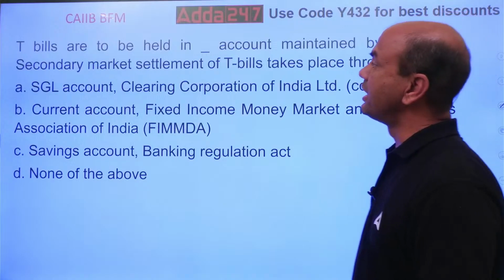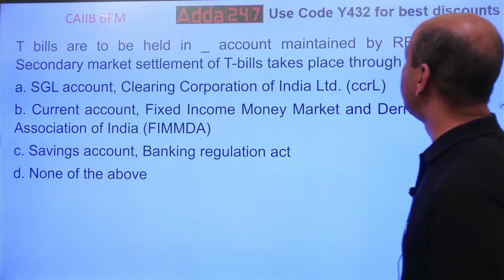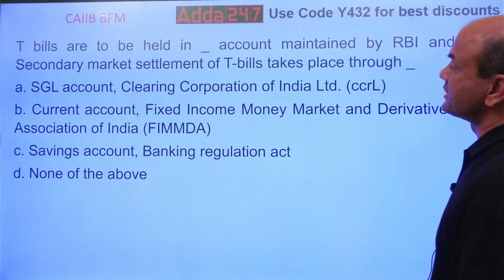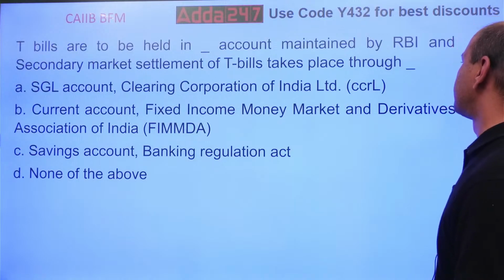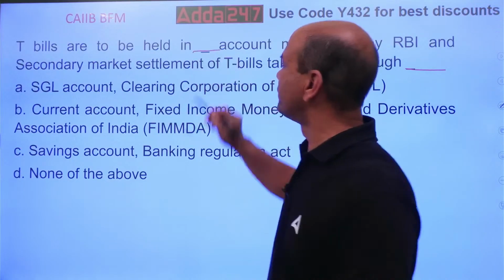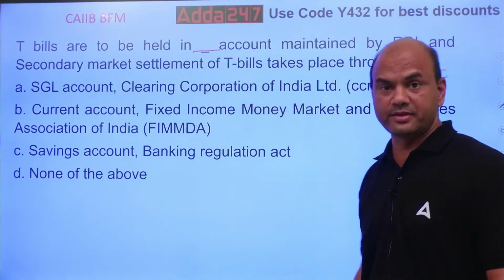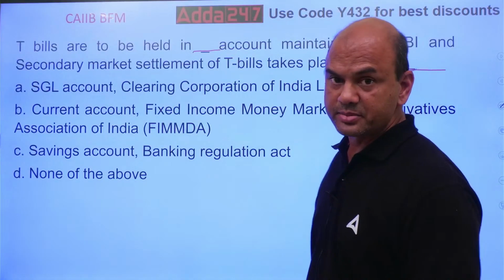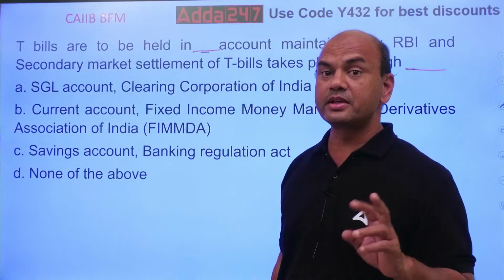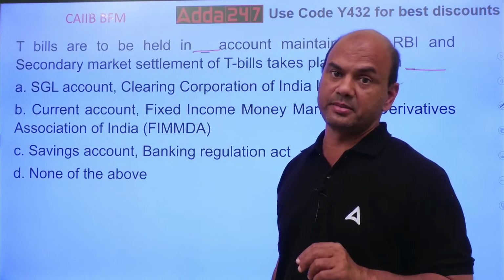T-bills are to be held in dash account maintained by RBI, and secondary market settlement of T-bills takes place through dash. So these are your questions. Which account are the treasury bills held in? Treasury bills are related to banking, because NBFCs are not allowed to deal in T-bills.